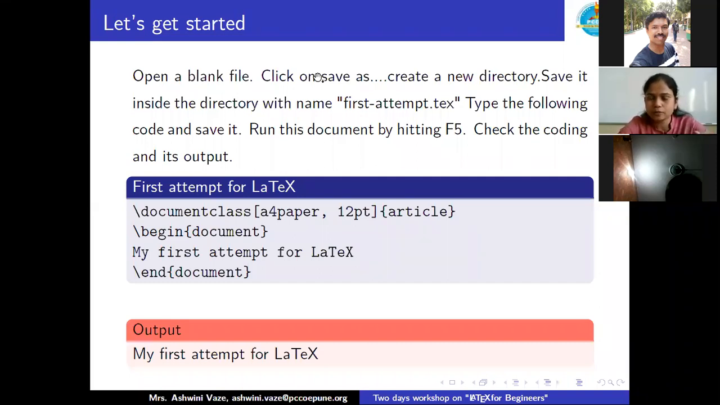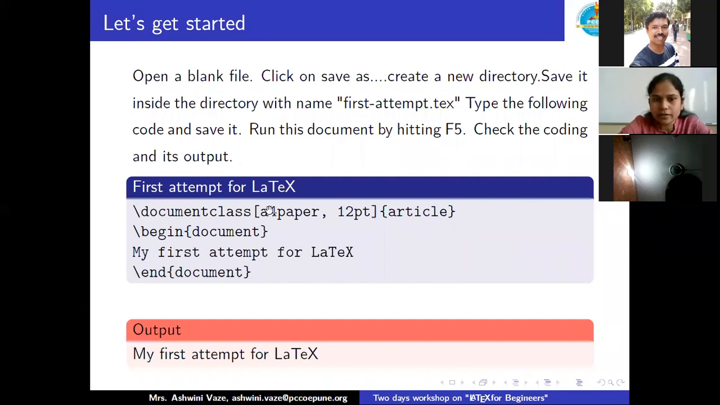So I explained to you the first thing, which is prerequisites. In LaTeX also, we have certain prerequisites, which are called the preamble. The second thing we require is the main documentation. Now here you can see \documentclass[a4paper,12pt]{article} we have written, and the next line is \begin{document} and \end{document}. I have written one sentence over here: my first attempt for LaTeX.